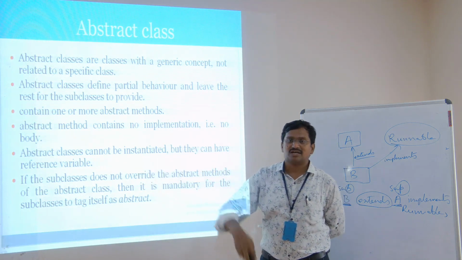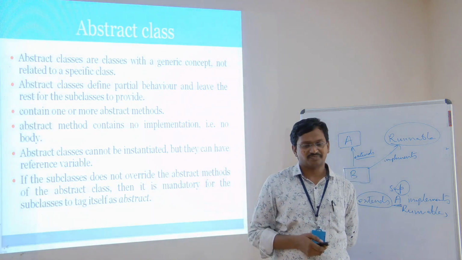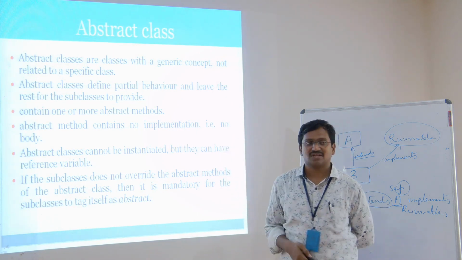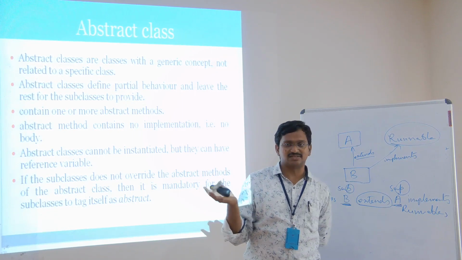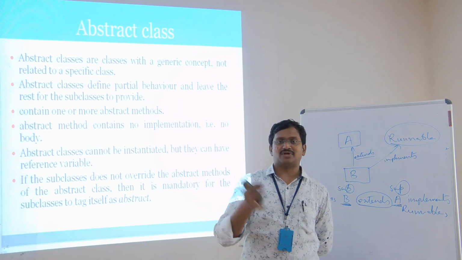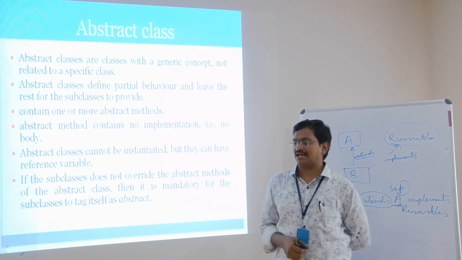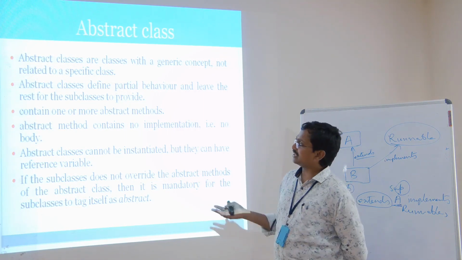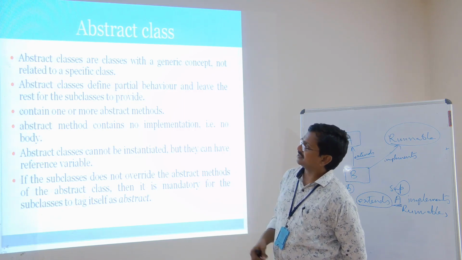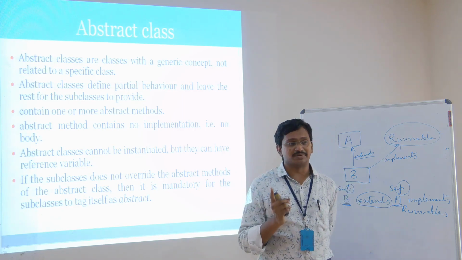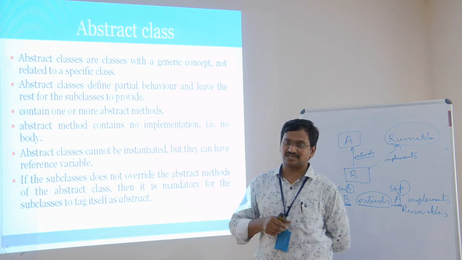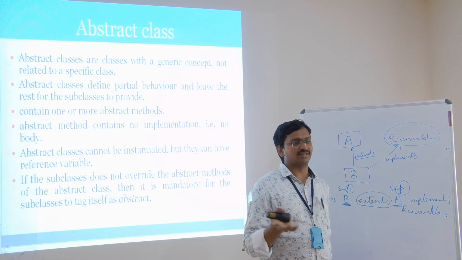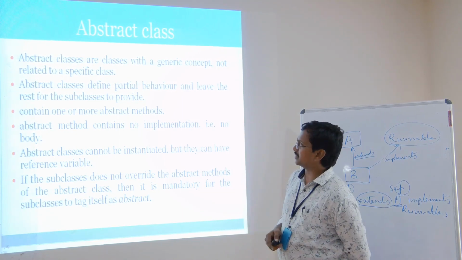So we can provide our own implementation in the subclasses. This is what abstract classes are, and they contain one or more abstract methods. So there are three: reading, writing, listening. We can also make one more method an abstract method, that is registrations or something else. So we can add any number of abstract methods. If there is at least one abstract method, we can say that the class is an abstract class. If there are no abstract methods, there is no need of defining an abstract class. It is a simple technique.